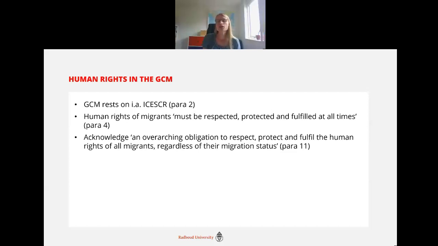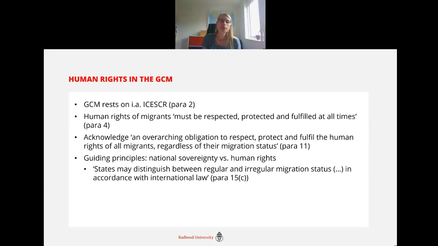However, what we also see is a certain tension that runs throughout the Global Compact between, on the one hand, national sovereignty and states' desire to control their borders and who enters their territory, and on the other hand, human rights. And this is really exemplified in paragraph 15, which contains the guiding principles. One of the guiding principles is national sovereignty, and it recalls that states may distinguish between regular and irregular migration status in accordance with international law.